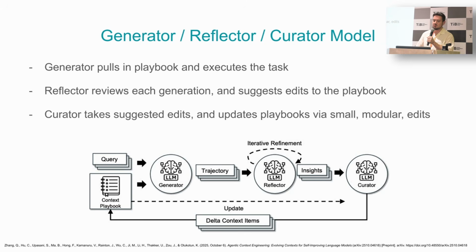The reflector then reviews each generation and suggests edits, right? It takes what it has seen and thinks of new ways that it can improve. And then there is a curator that takes the suggested edits and updates the playbook via small modular edits. Do we need to remove this thing? Do we need to add a thing? Right.